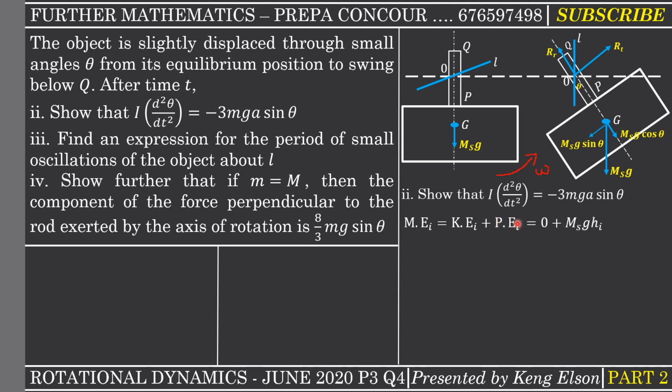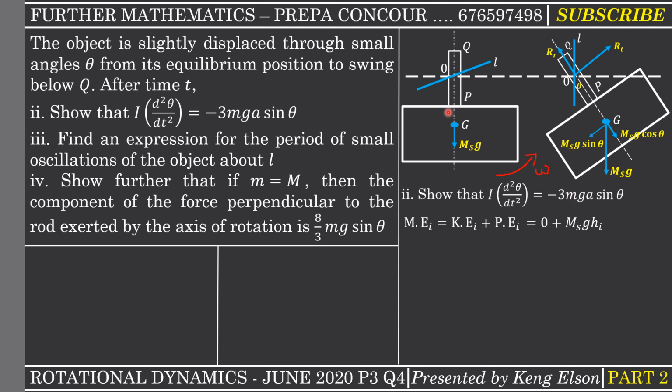Now what is the initial potential energy? It is the mass of the system times g times h initial. Now what is h initial? h initial is the distance from the center of mass of the system to the line of zero potential energy. This horizontal line here is what we call the line of zero potential energy. So h initial here is the displacement from the center of mass of the body to the line of zero potential energy. This displacement could be negative or positive. Now since it is below the line of zero potential energy, it is going to be negative.